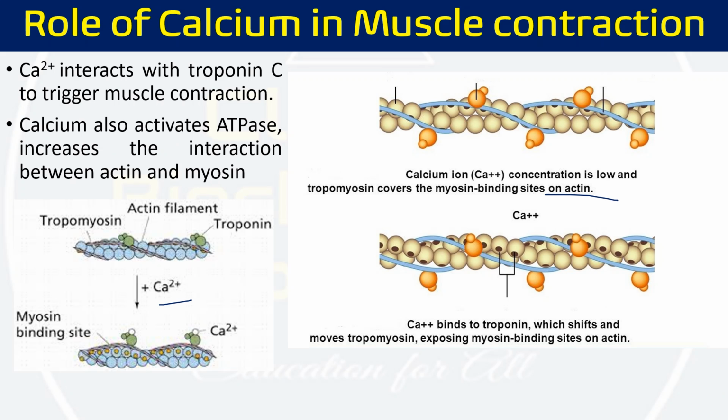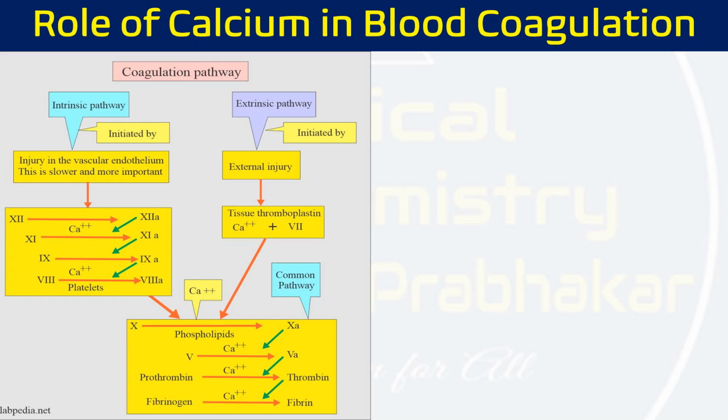When we have a sufficient amount of calcium, tropomyosin shifts and exposes the myosin binding site on the actin. So actin and myosin binding will occur, and muscle contraction will take place. This is how calcium is involved in muscle contraction.